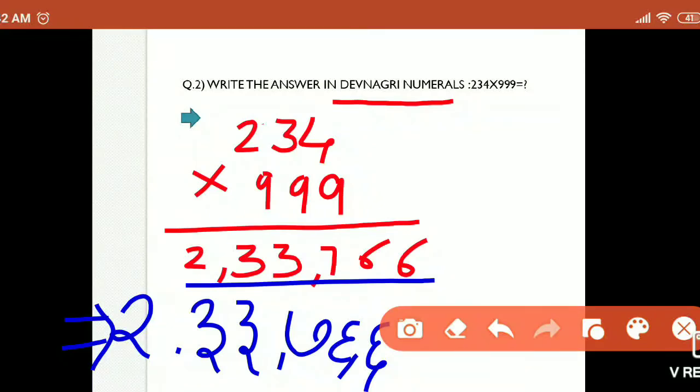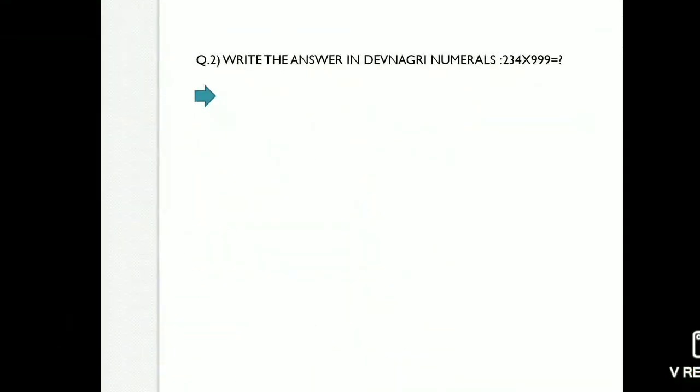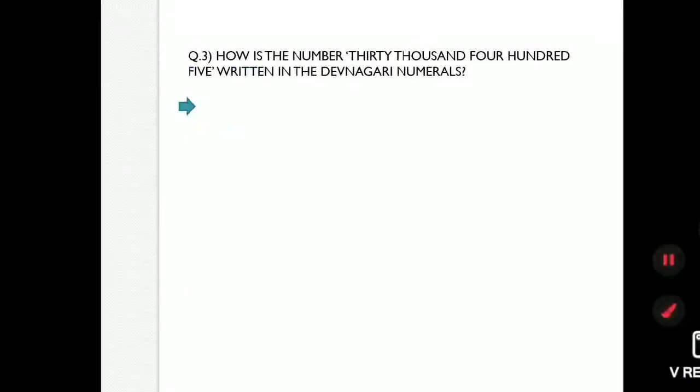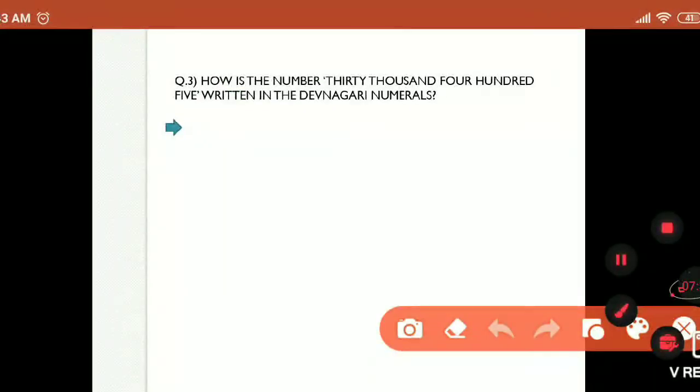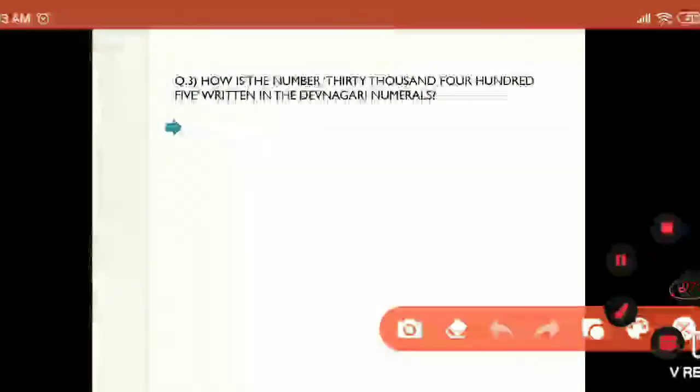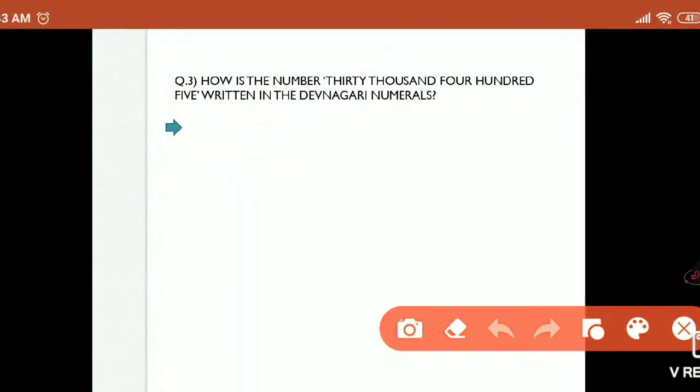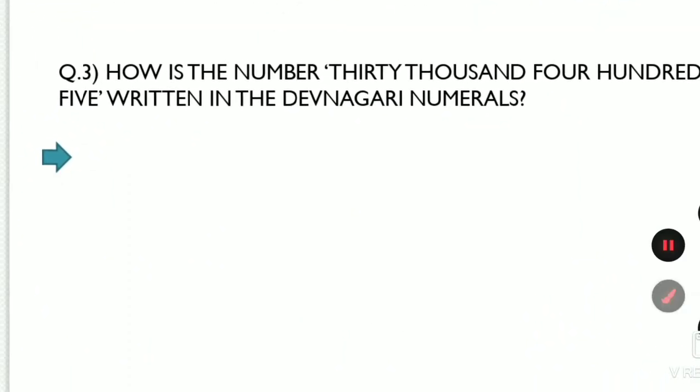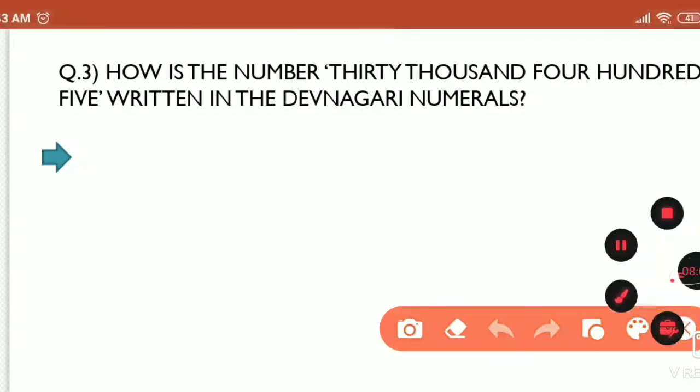Same way we will see one more example. In this example, first of all you have to read the question carefully. How is the number 30,405 written in the Devanagari numerals?